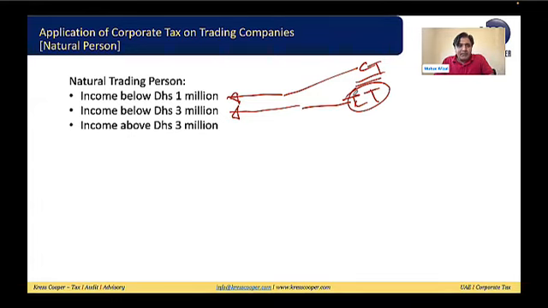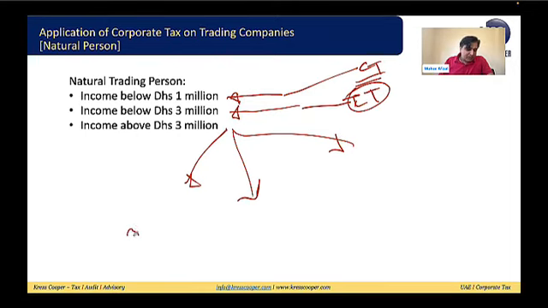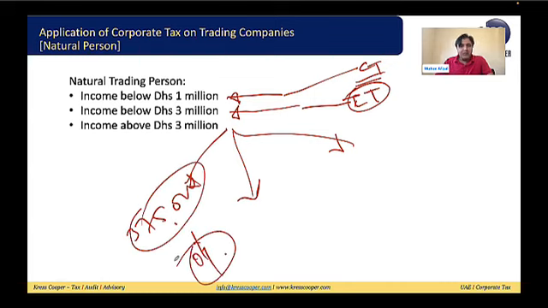In the third category, if the natural person is doing the trading and from the trading they are earning any income, and the annual income is more than 3 million dirham, in this situation, any income up to 375,000, we all know this 0% corporate tax will be applicable. If the income is more than that, we need to map the accounting income into the taxable income. We need to map the accounting profits into the taxable profits. We need to make all sort of adjustments.